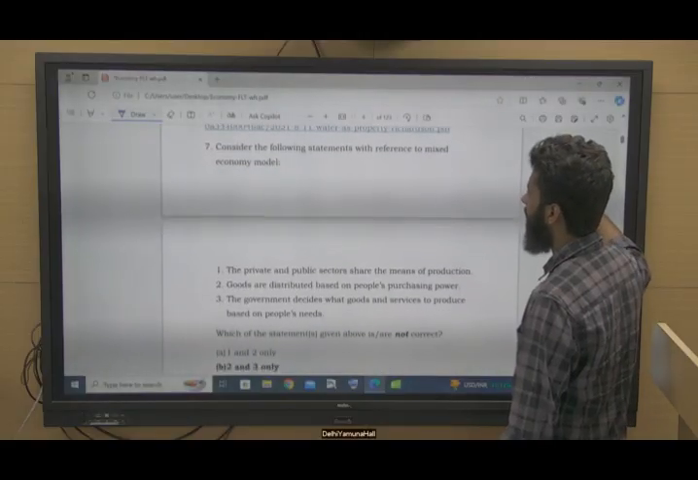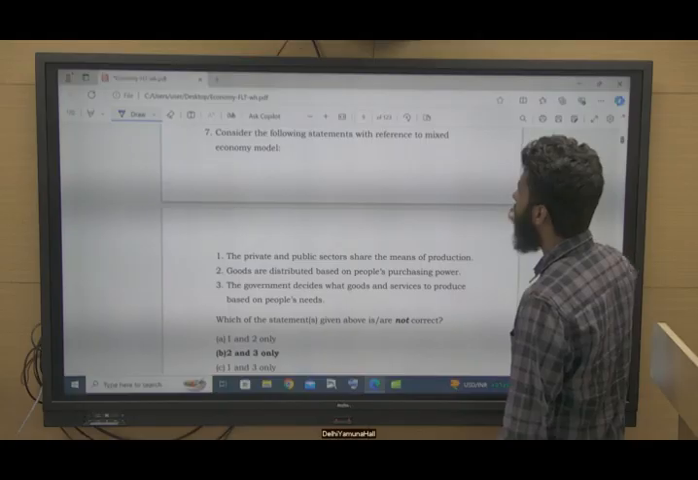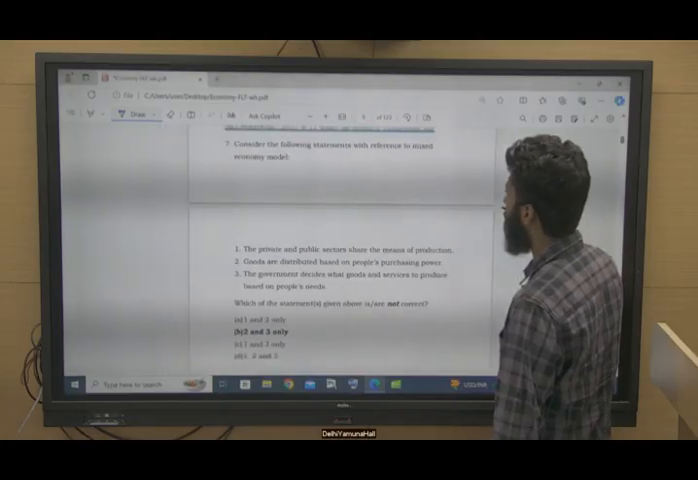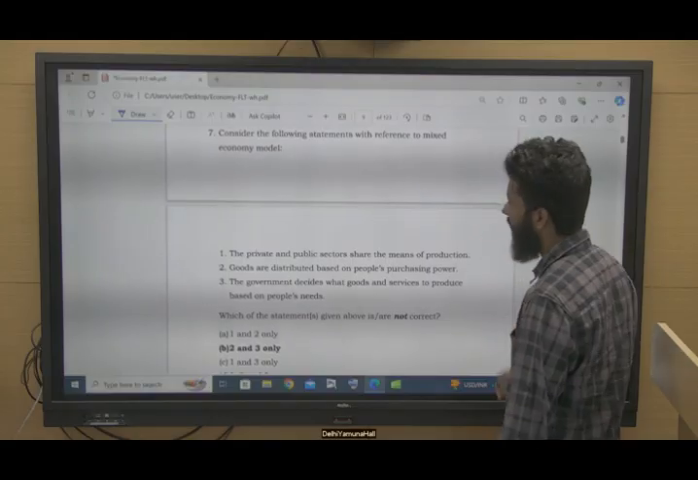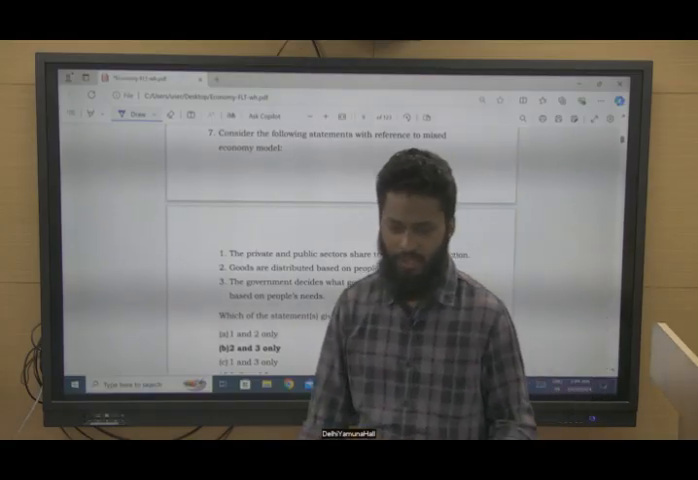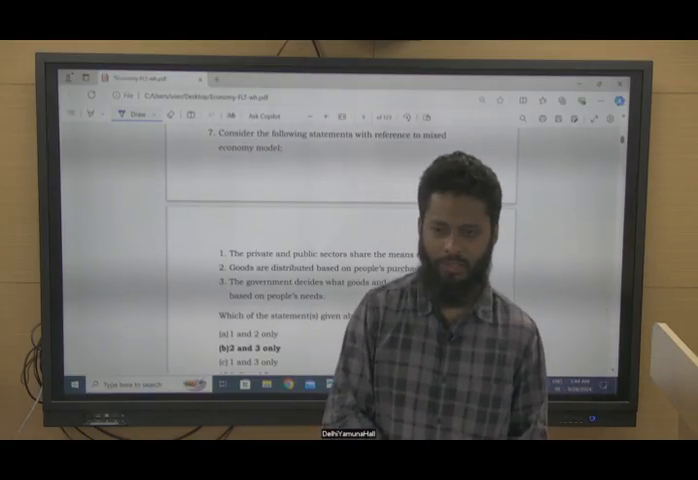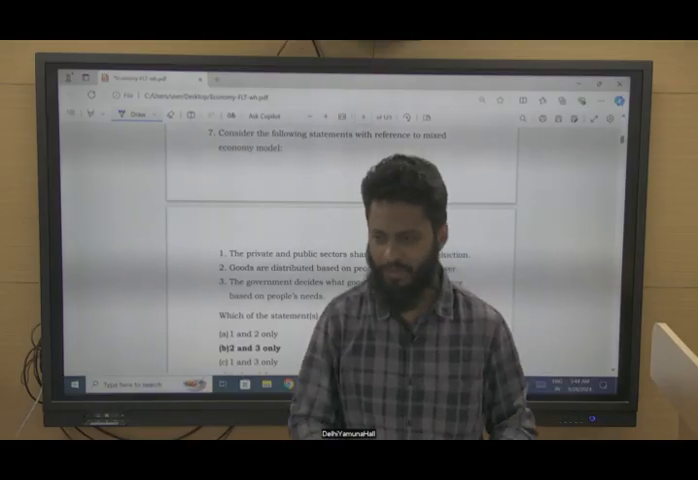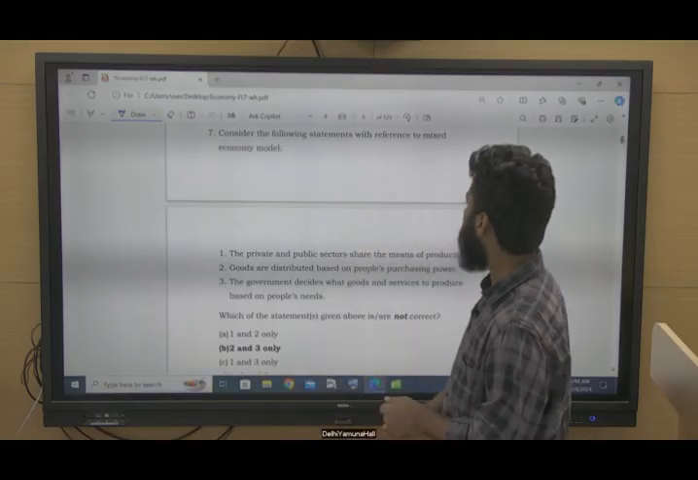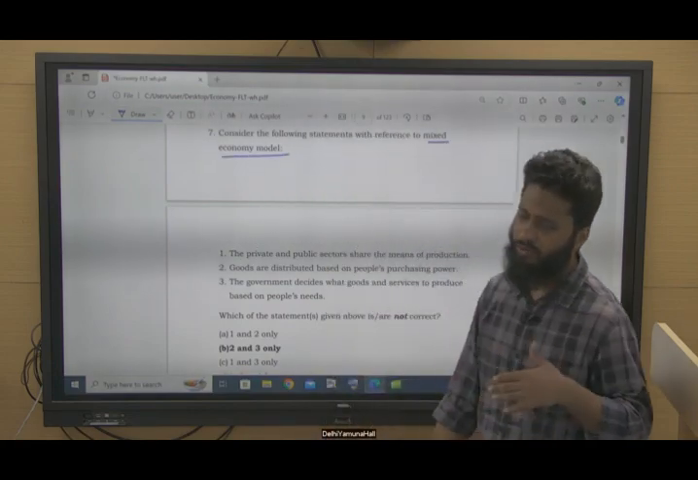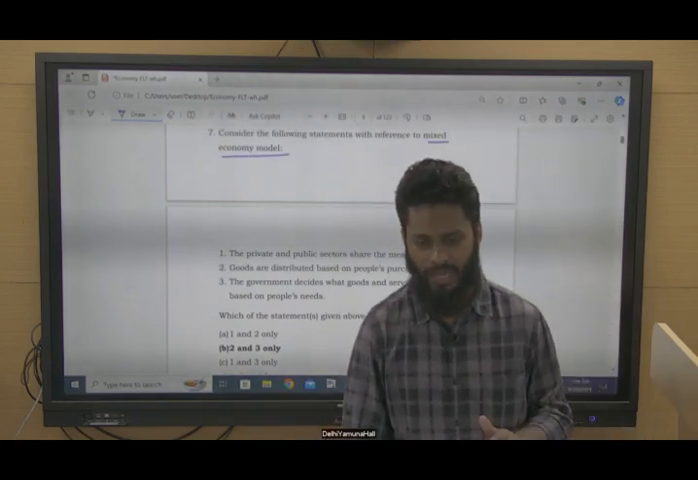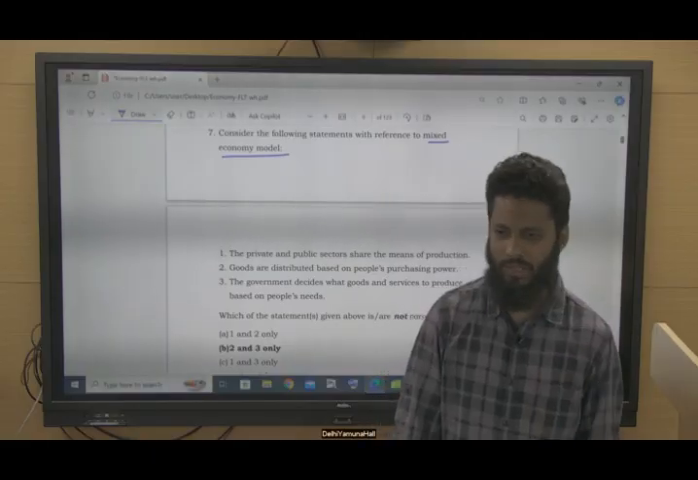Coming to question number 7. Consider the following statements with reference to the mixed economy model. We have seen in the class the socialist economy, capitalist economy and mixed economy, right? So a mixed economy means having the features of both the capitalist economy as well as the socialist economy.